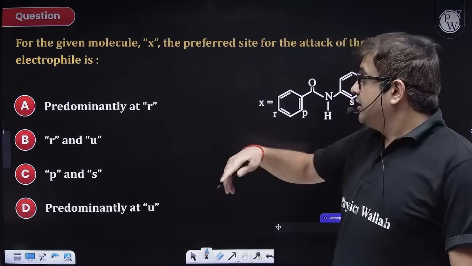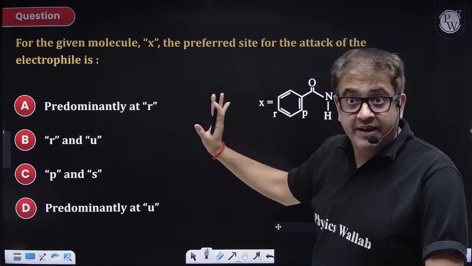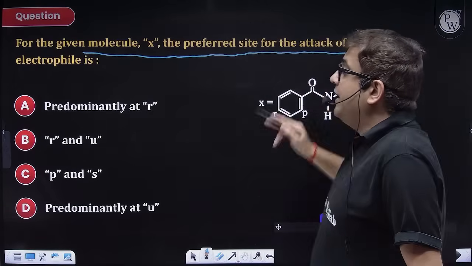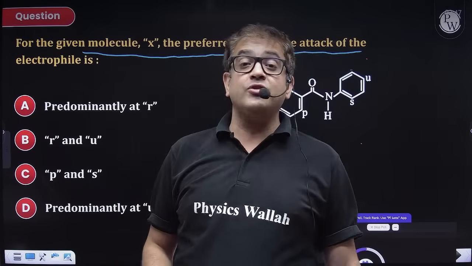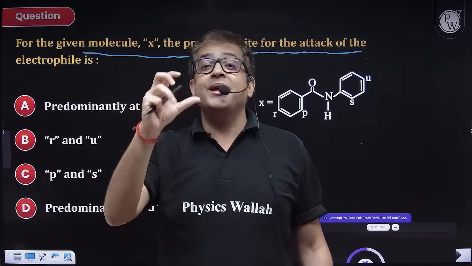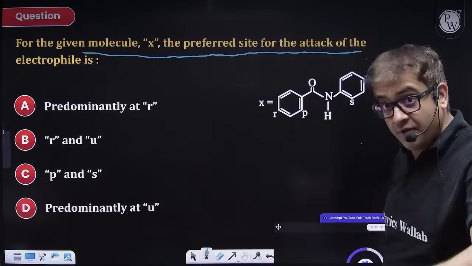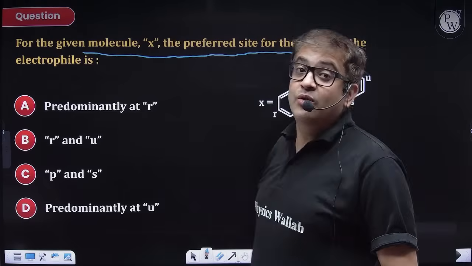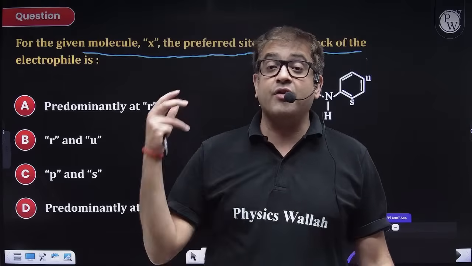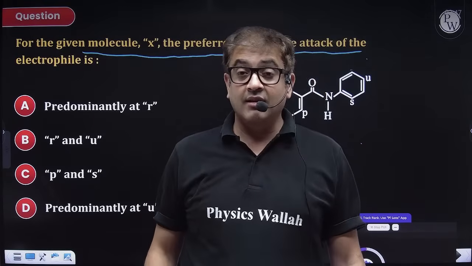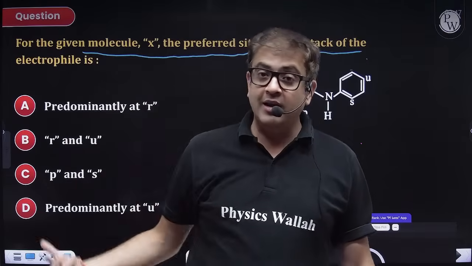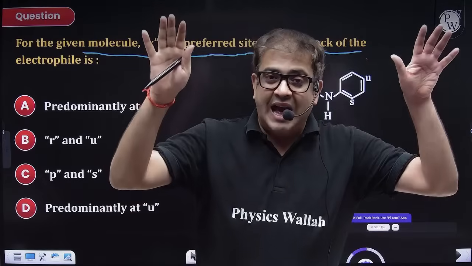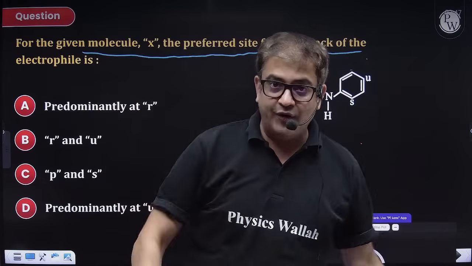Chalo. This one. Logical one. Pay attention. For given molecule X, the preferred site for attack of electrophile. Now, a conceptually sound question, because we have moved to aromatic compounds, as in benzene related theory. Very important for examination. So this is my X and an electrophile. Sir, we know benzene is electron rich. An electron donating group will enhance the attack of electrophile. An electron withdrawing group will largely deactivate the ring for electrophilic substitution.